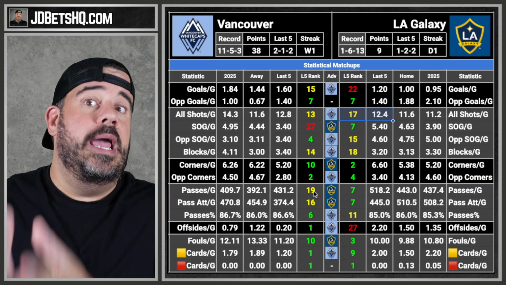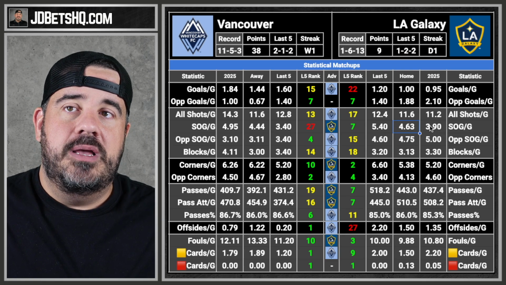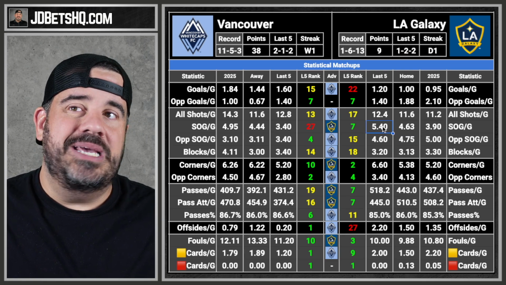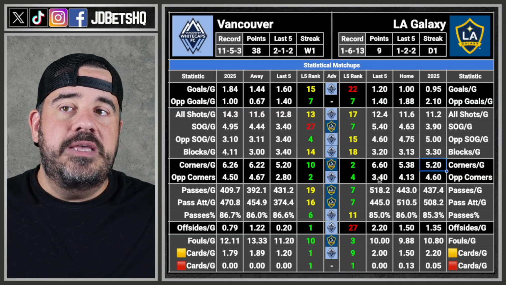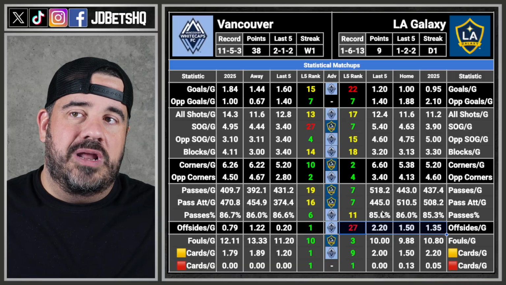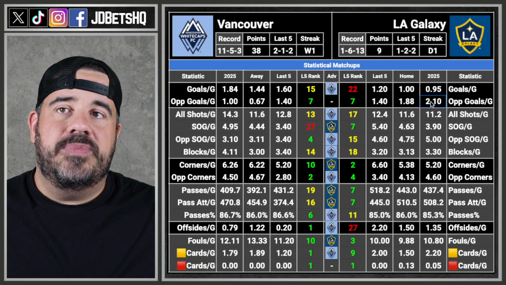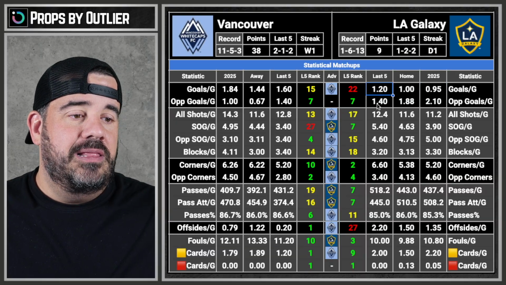LA's playing way above their average right now, because look at their averages based on some of this stuff. They're taking more shots. Their season shots on goal is only 3.9. They're taking 5.4 all of a sudden. That's good for them. Corners are up. Defensive corners are down. That's what you want to see. Now, they do get offsides a lot, but whatever. Their defense typically allows 2.1 and only scores 0.9. Look at that, they're doing better.